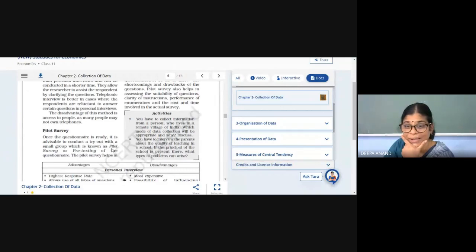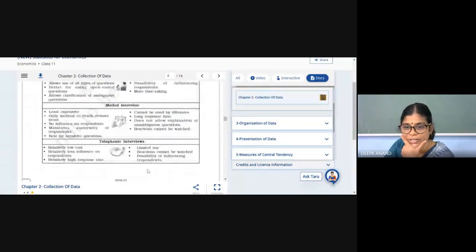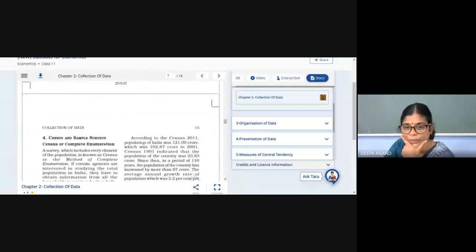Then what is pilot survey? Pilot survey, also called pre-testing. All these terms you will read and understand. And the types of interview, mailed interview, telephonic interview, and all. Then census and sample surveys. Census or complete enumeration. You know the difference between census and sample.